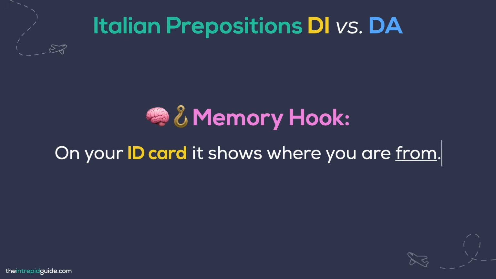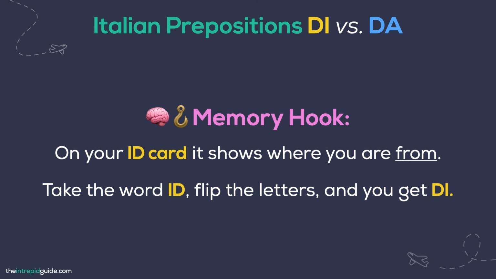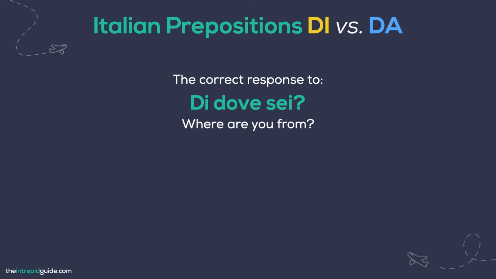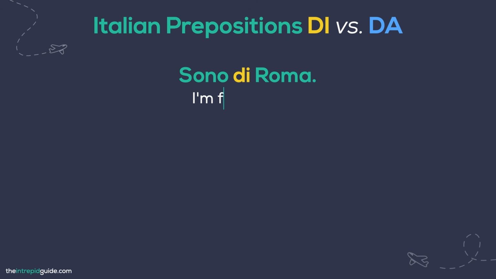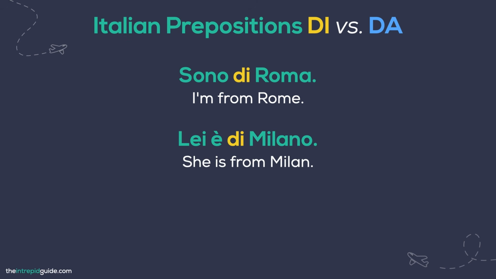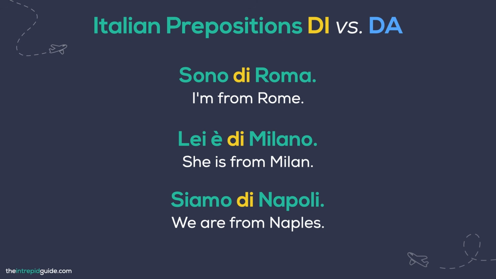Well, here's an easy way to remember it. On your ID card, it shows where you are from, your origin. That's your clue. Take the word ID and flip the letters and you get what? D-I, di. So the correct response to "di dove sei," where are you from, is "sono di Londra." Take a look at these other examples. Sono di Roma. I'm from Rome. Lei è di Milano. She's from Milan. Siamo di Napoli. We are from Naples.